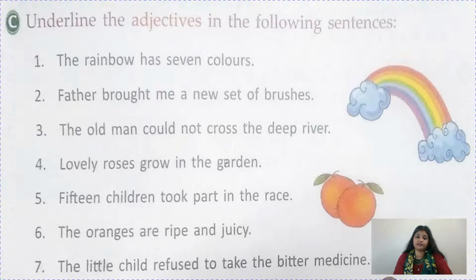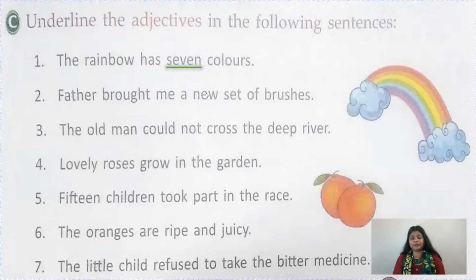The rainbow has 7 colors. See children, here we are talking about rainbow. The rainbow has 7 colors. So what are the nouns here present? First you have to find the nouns. So rainbow and colors. Okay, and which word? So see, the rainbow is also noun, but colors is described by 7. So here 7 will be an adjective, but colors noun. Which word is described? Colors is described here, children. Okay, not rainbow. Like when I said Raman is a tall boy, so boy is described there.